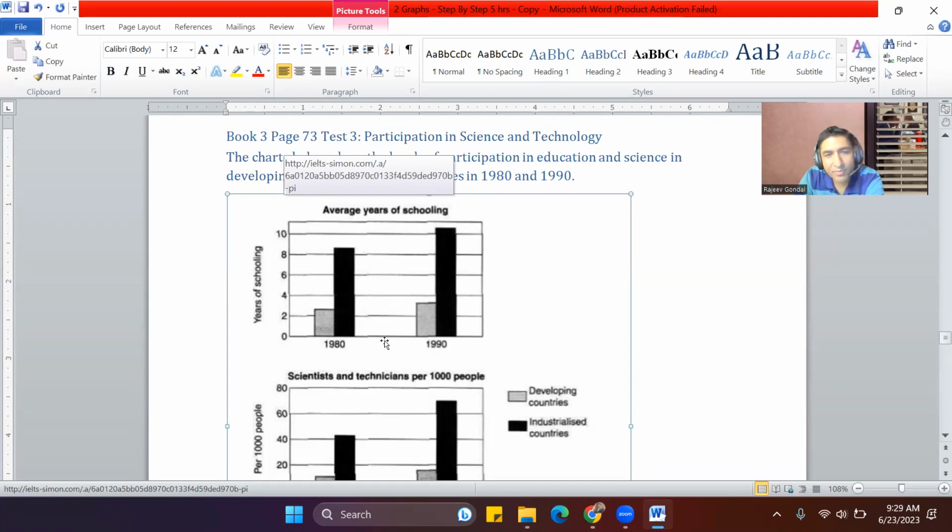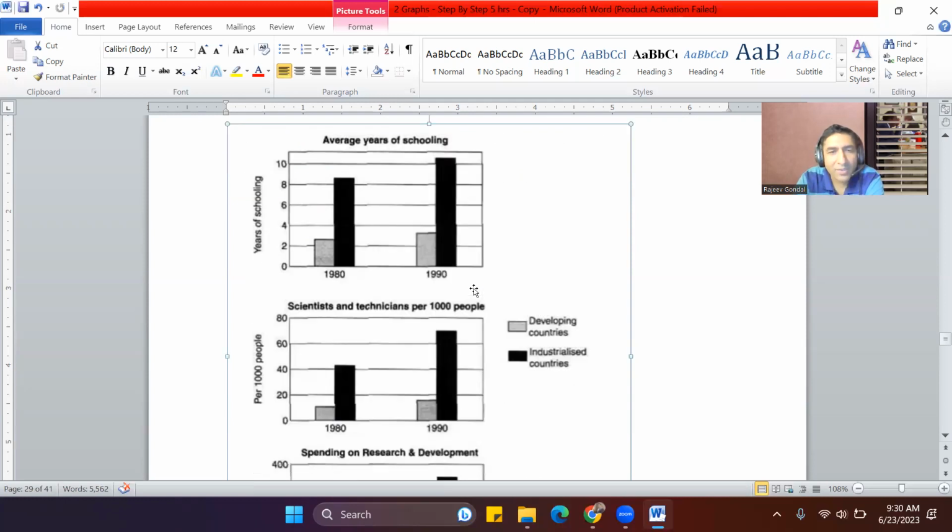As we move from 1980 to 1990, both the bars have increased in size, but the rate of increase is much higher for industrialized countries, which means they are giving more emphasis to the number of years of schooling.